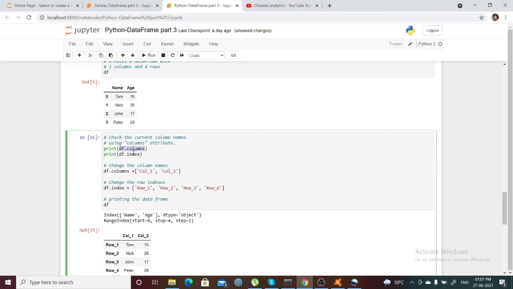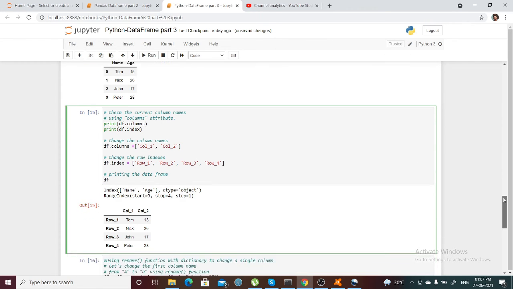So this is my initial column names, name and age, and I want to assign a new column name in place of name and age. So I want to take it in a list, and whatever columns exist in my data frame, I can assign them in list values.